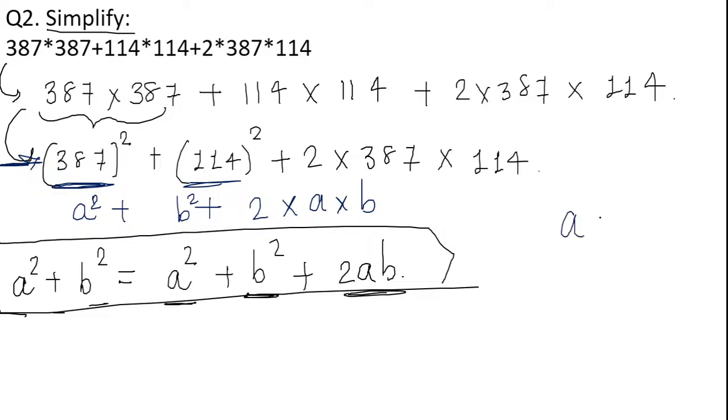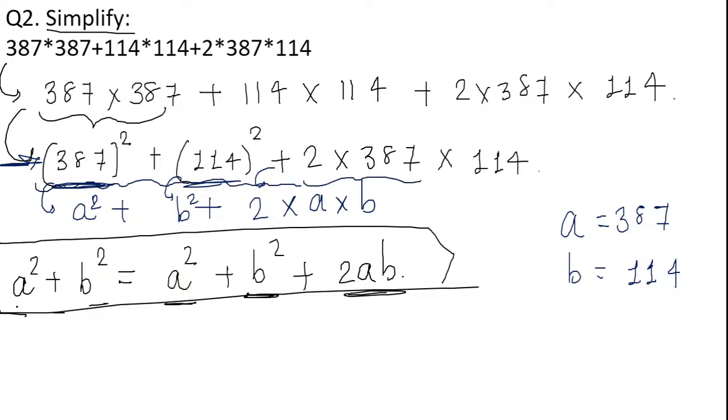It means here I am considering the value of a as 387, the value of b as 114, and hence I am writing this as a square plus b square plus 2ab.